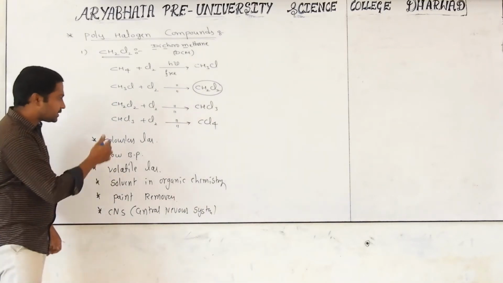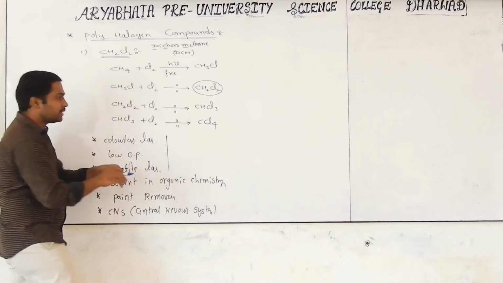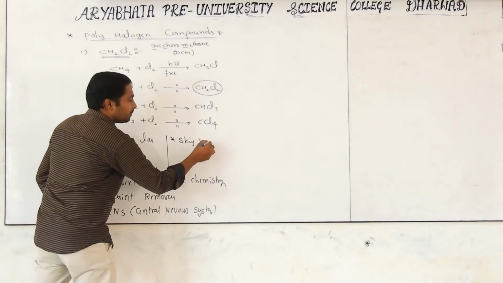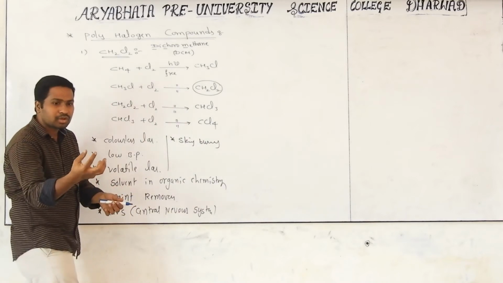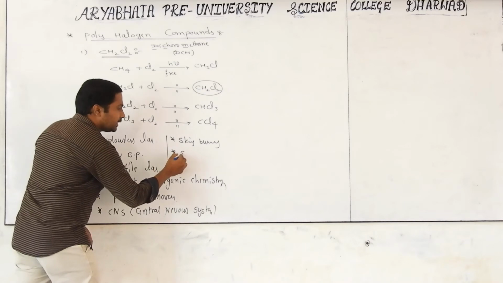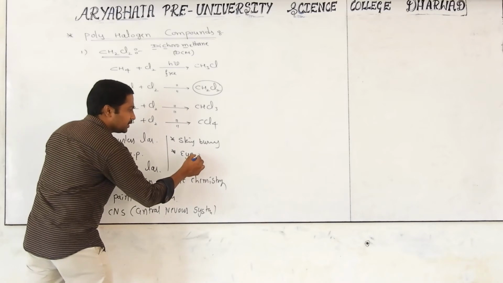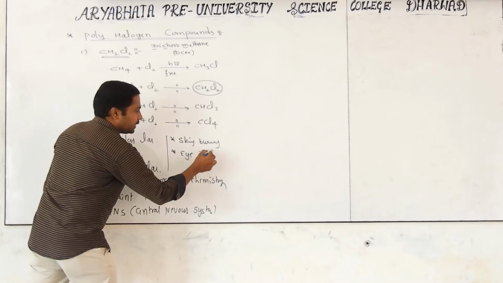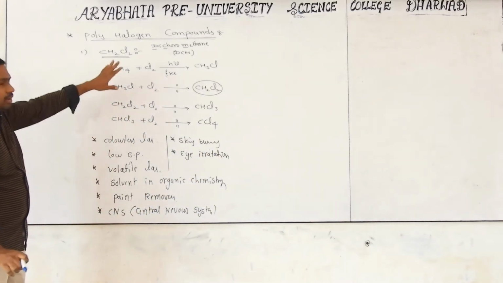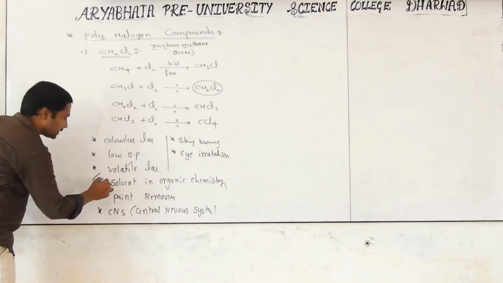If this liquid falls on our skin, burning is possible. If the vapors are exposed to our eyes, we get eye irritation, like burning and itching. These are all special characteristics of this one. Not all are that important, but one of the important uses is as a solvent as well as paint remover.